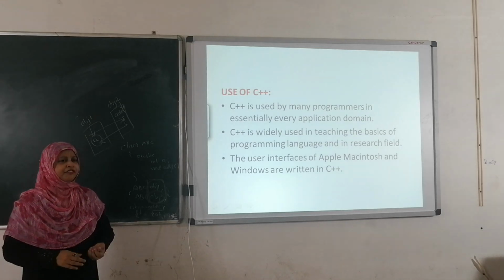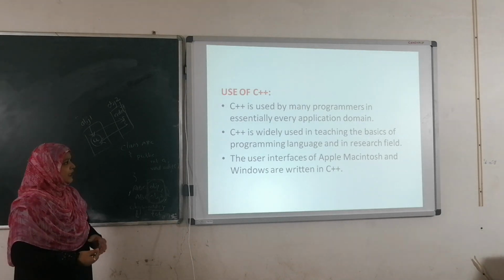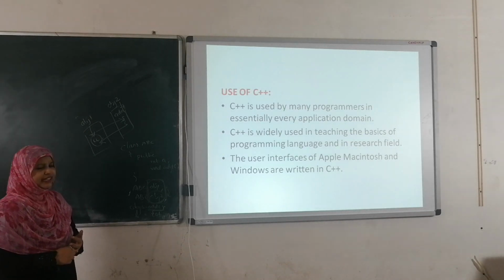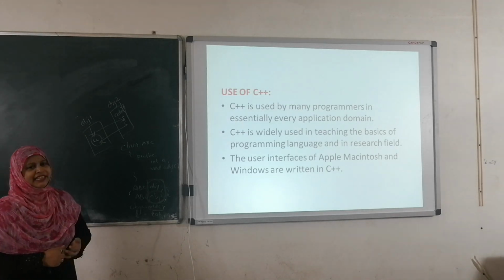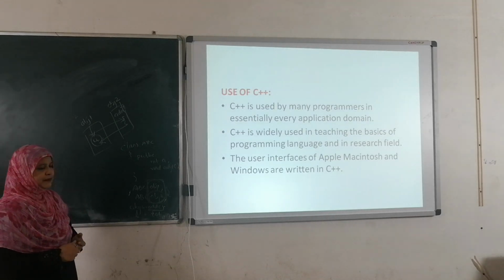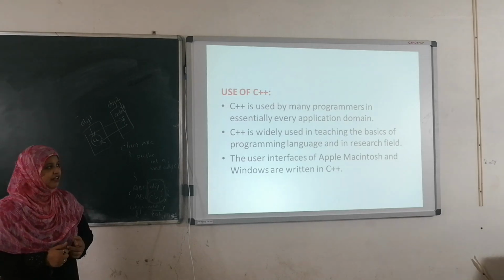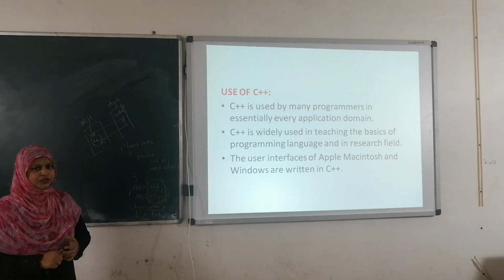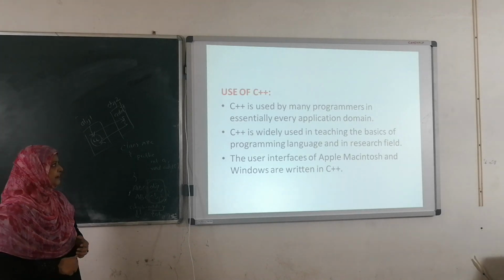Where are the uses of C++, where are you going to use C++? In the application domain we can use C++. In research oriented domains also we can use C++, and to create user interfaces we can also use the C++ programming language. These three are the basic uses of C++: first, the application domain; second, the research domain; third, as a user interface.